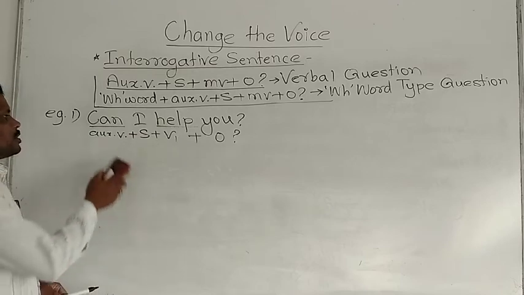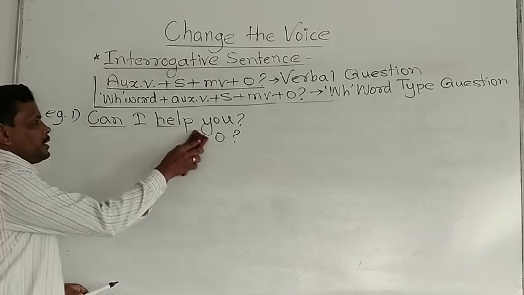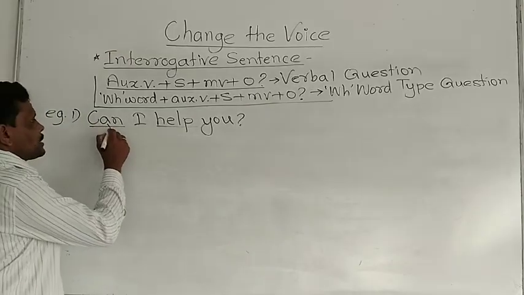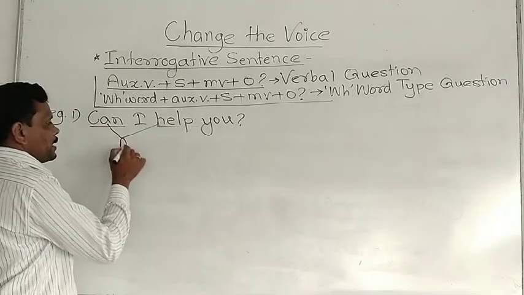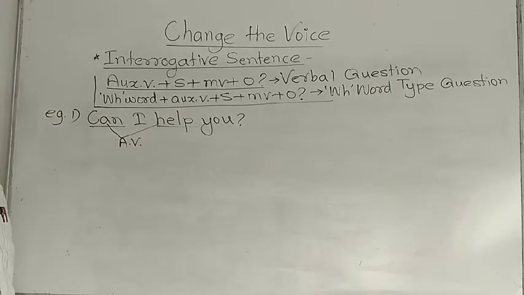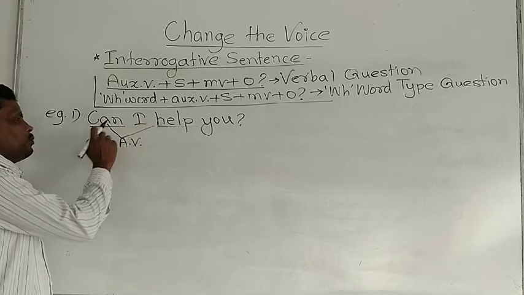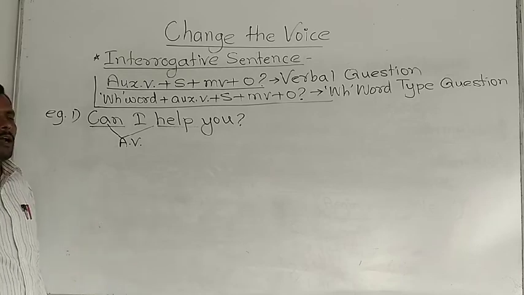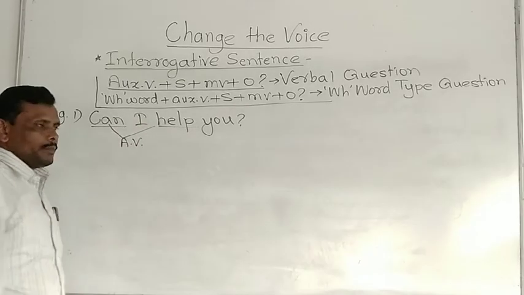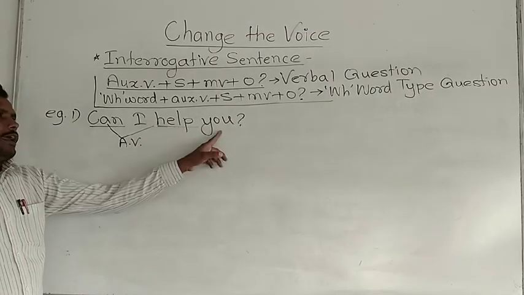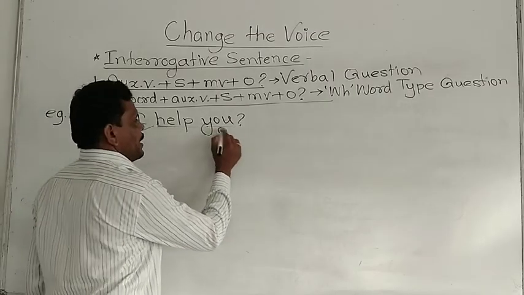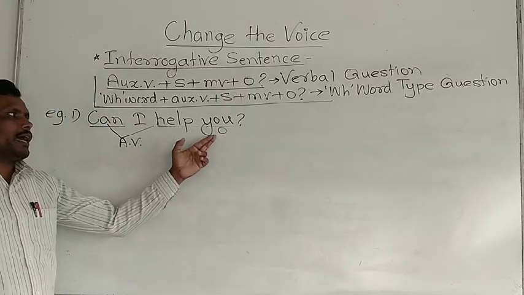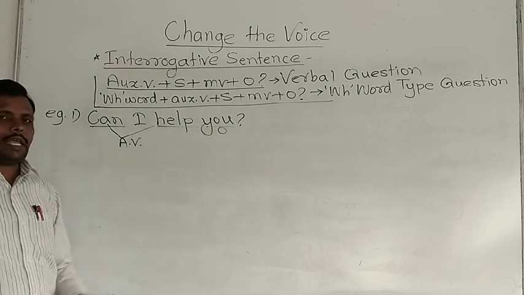Okay, and now this question is given here to change the voice. See, how can we change it? Can plus V1, this is active voice. Now we should change this active voice into passive voice. At first you have to find out subject. Where is the subject? I is a subject, help is the V1, and you is an object, right? When we ask question with whom, that time we get the answer, that is you. Okay, you is an object.